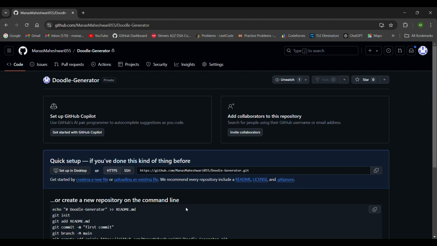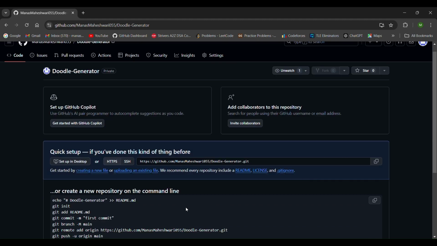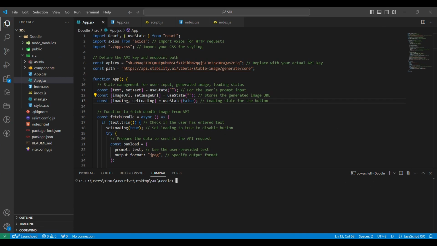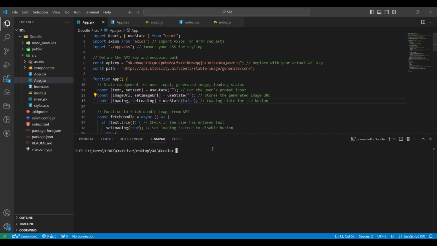Okay, so our repository has been created. This is the link for the Git repository. Now we will go on our VS Code and we will open the terminal here.